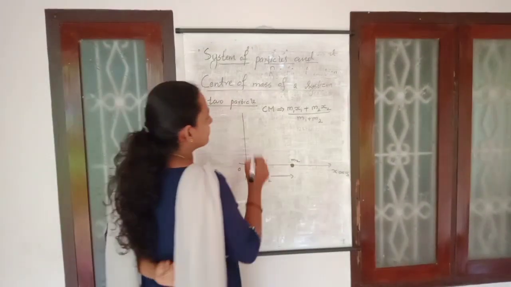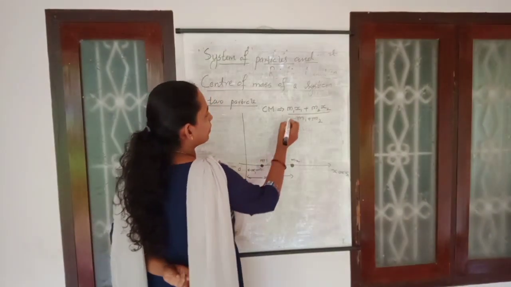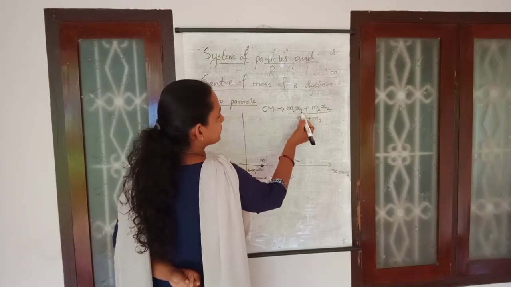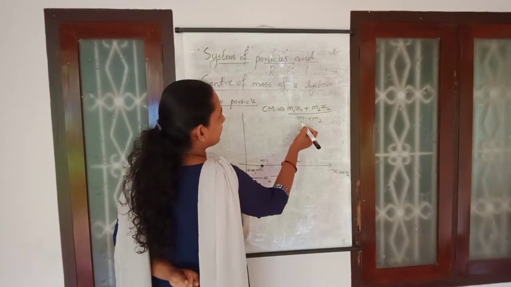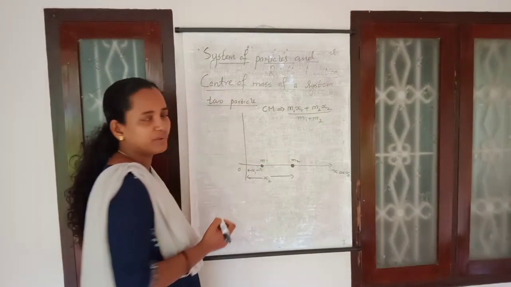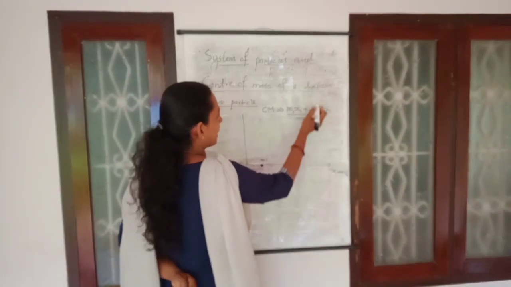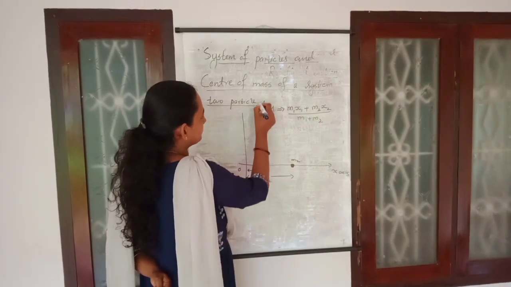So, for a system of two particles, in order to calculate the center of mass, the formula is m1 x1 plus m2 x2 divided by m1 plus m2. That is the formula to find the center of mass position of a system of two particles.